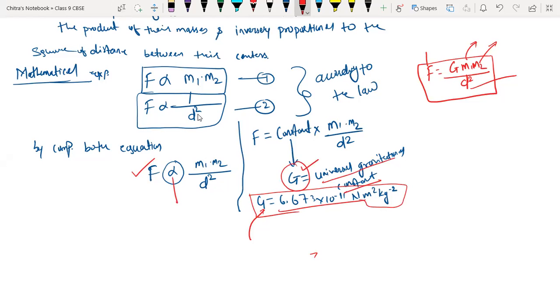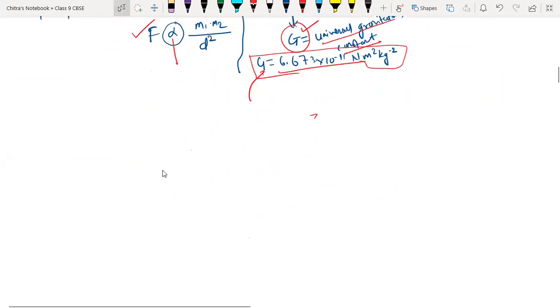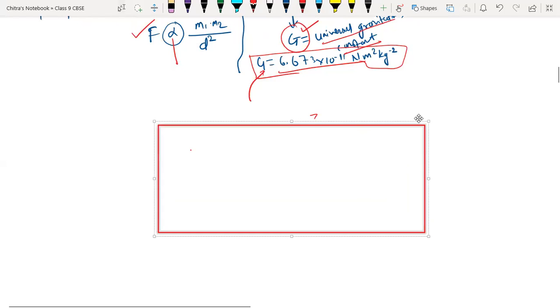Now I have one question for everyone. Suppose this is the study room of Ritvik. Ritvik has one object over here with a mass of 1 kg and another object over here with a mass of 5 kg. And Ritvik is observing. Ritvik is over here.